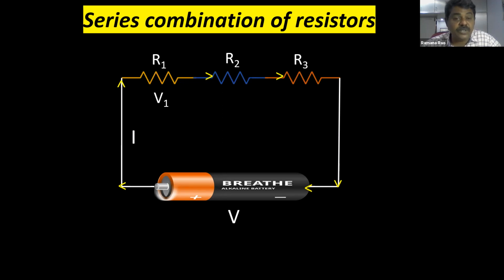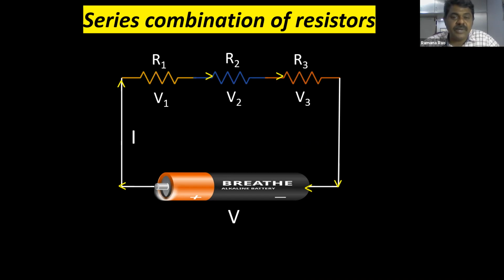But the potential is going to be divided. This is important. At resistor 1 the potential is V1, at resistor 2 it is V2, and at resistor 3 it is V3. So V1, V2, V3 are the potential differences across R1, R2, R3. The potential is divided; the current is not divided. The current is the same through all three resistors.